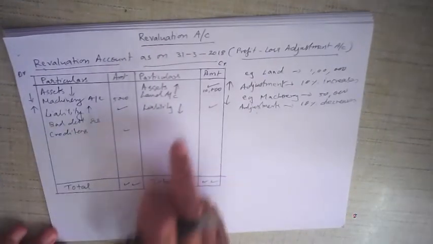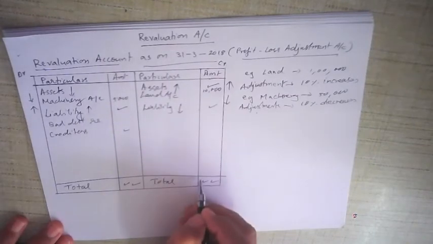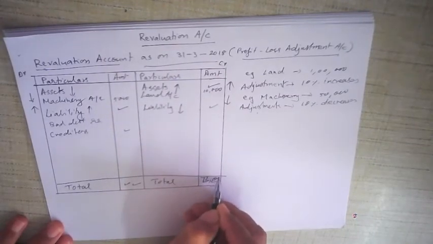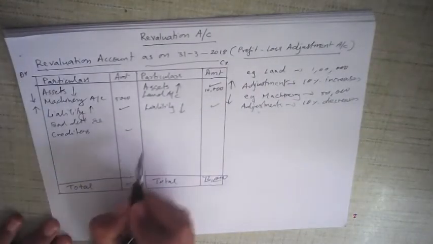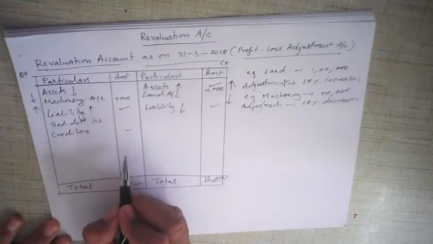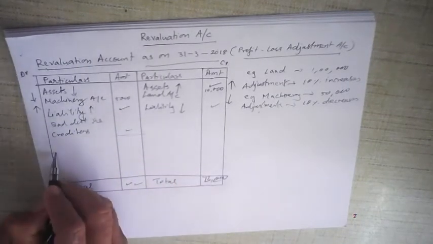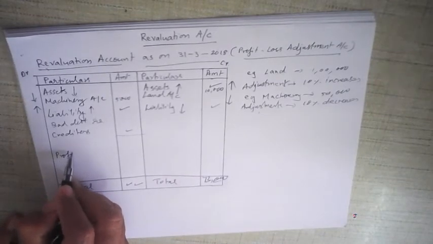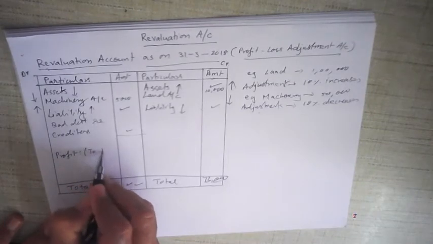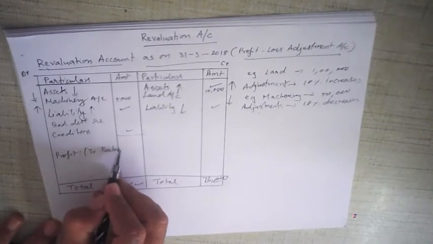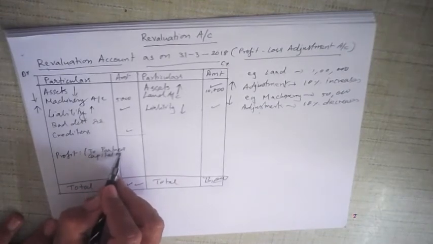And then you find out the difference. If credit side is more, you total it. Suppose credit side is 72,000, and here you find that the total of all this is 50,000. There is a difference of 22,000. That difference is profit, and profit is transferred to partners capital account.